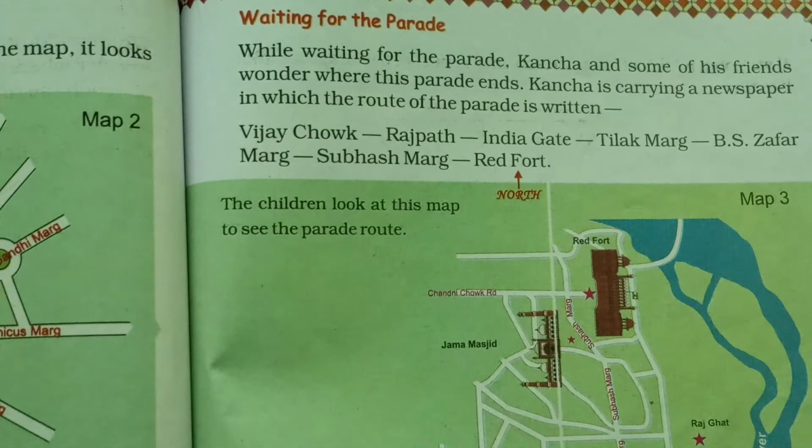Waiting for the parade. While waiting for the parade, Kancha and some of his friends wonder where this parade ends. They are wondering कि वो parade यहाँ से start तो हुई, लेकिन end कहाँ पे होगी? Kancha is carrying a newspaper in which the route of the parade is written. Parade कहाँ से कहाँ तक जाने वाली है, कौन सा रूट है वो लिखा हुआ था न्यूज़पेपर के अंदर. Let's see. First Vijay Chowk, Rajpath, then India Gate, Tilak Marg, B.S. Zafar Marg, Subhash Marg, and it will end at the Red Fort.